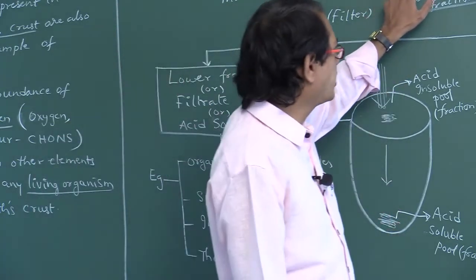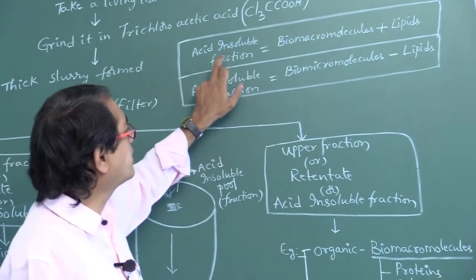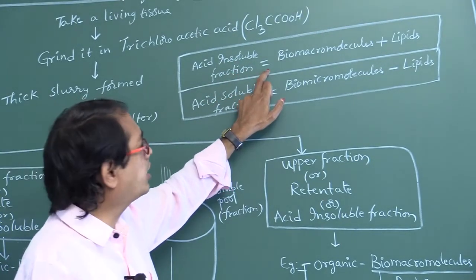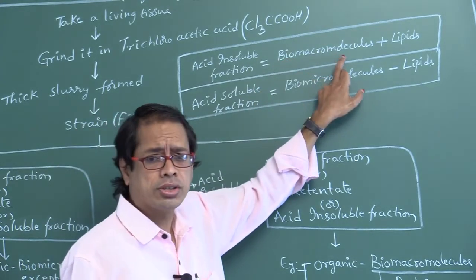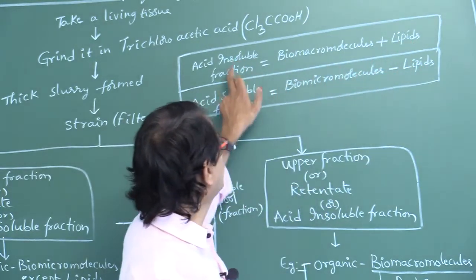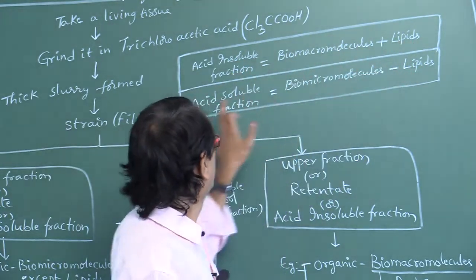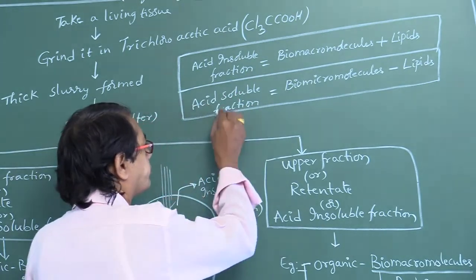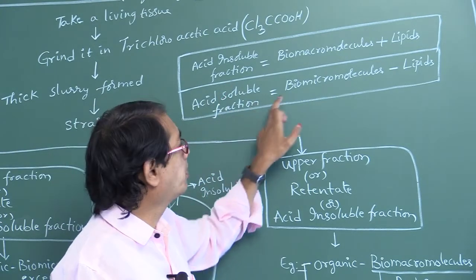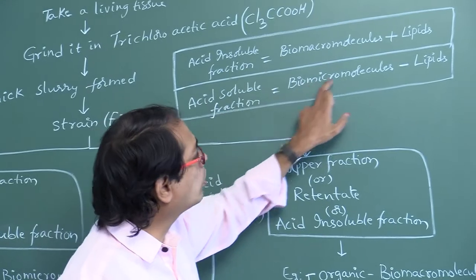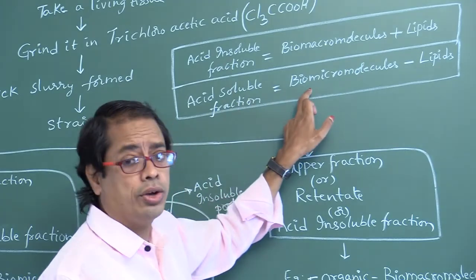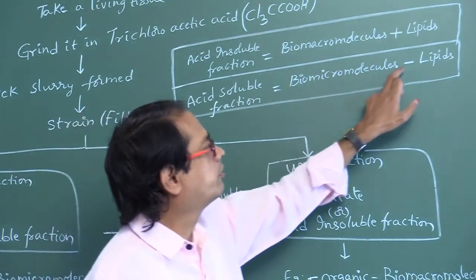In other words, acid insoluble fraction contains biomacromolecules and micromolecule like lipids. Lipids found in acid insoluble fraction. No? Next, acid soluble fraction contains biomicromolecules, that is, biomicromolecules without lipids.